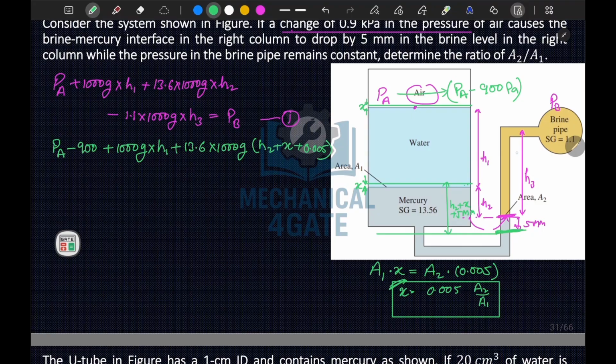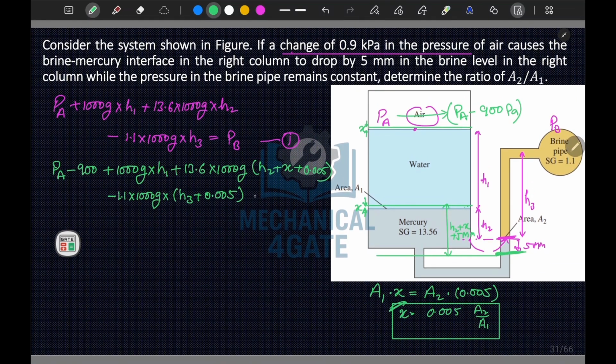From here we will move upward, so this will be minus 1.1 times 1000 g times, now this height will become h3 plus 5 centimeter, sorry, 5 mm. So h3 plus 5 mm is 0.005, and this will be equal to your PB, because pressure in the brine pipe remains the same.